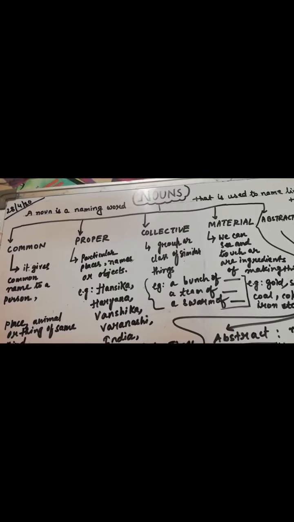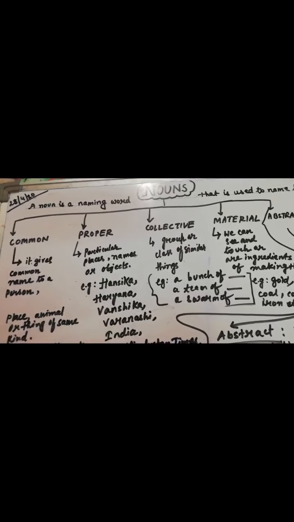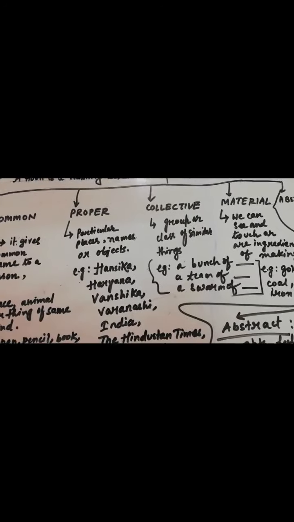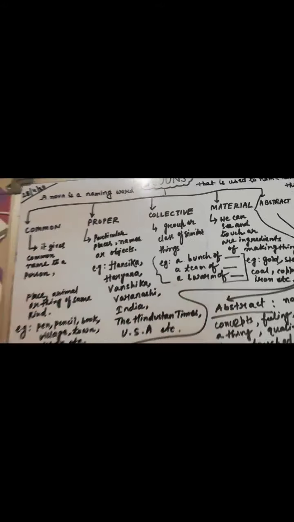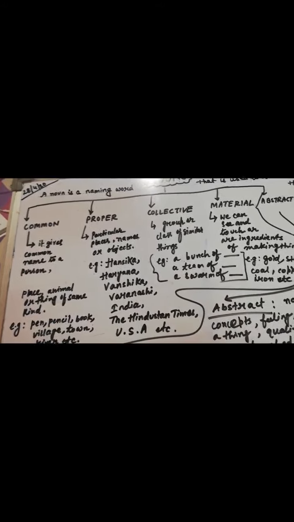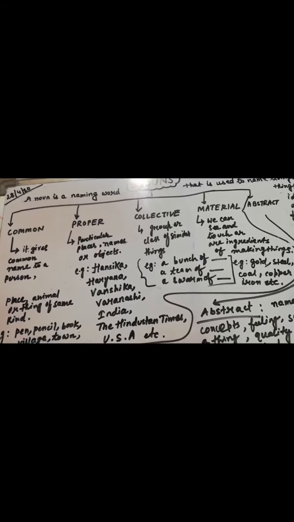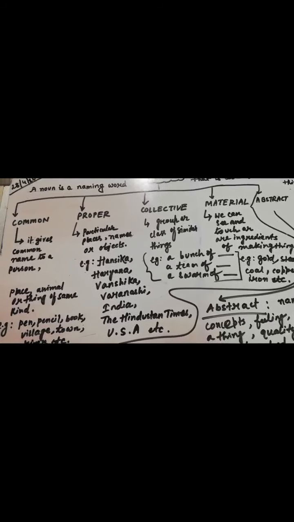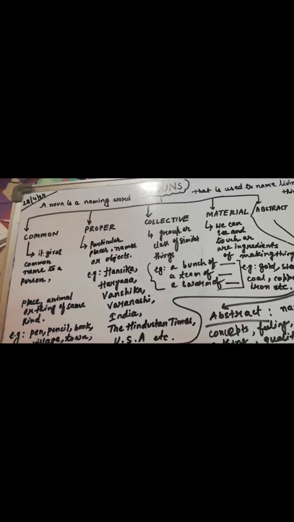It means a collection of a number of things, like more than two persons, more than two animals, considered as a whole.